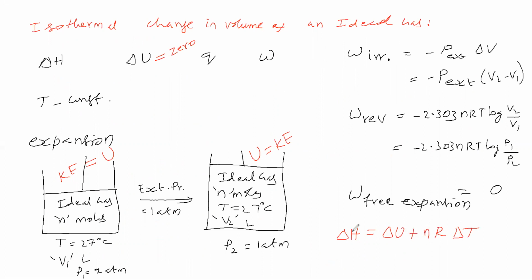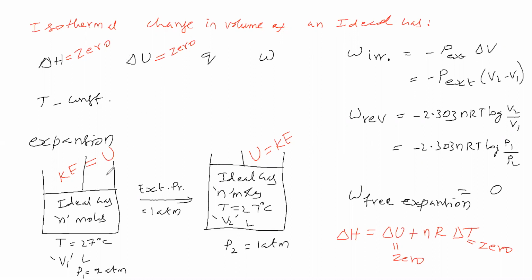We said delta U is equal to 0. In this process temperature remains constant, temperature remains same. Therefore, delta T is how much? 0. Temperature remains same in this process, therefore delta T is 0. Therefore, what is delta H? Delta H is also 0. So for isothermal change in volume of an ideal gas, delta H is 0 and delta U is also 0. Think that it is an ideal gas.